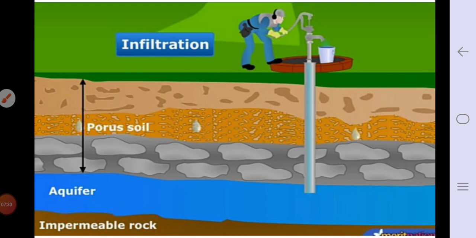Now we are removing the underground water for our use. Now in the bungalows also there is a bore system, boring water. So they also remove the water with the help of motors and all that for their daily use. Now we are using this water more and more. See, construction sites, factories, industries, houses, big bungalows, we all remove this underground water for our use. But what are the effects of that? That we are going to study in the next point, that is depletion of the water table.